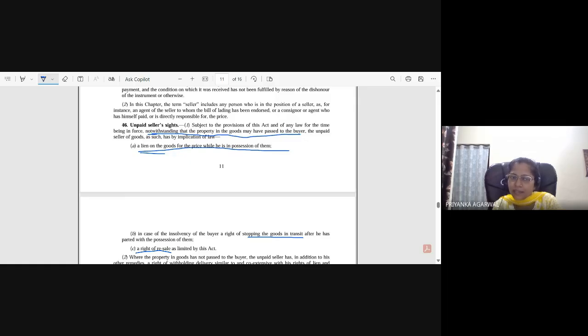At least the literal meaning of this, what is it trying to say? Just by reading this statement as a layman, what are you understanding from it? Unless the goods have reached the buyer. No, no, no. Ananya, what do you mean by the property? We have already discussed the definition of property in the goods. Can anybody tell me what property means here?